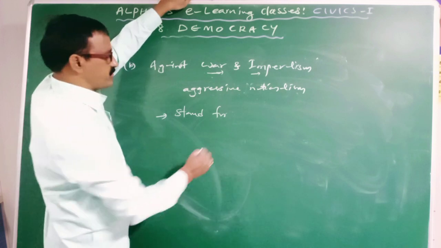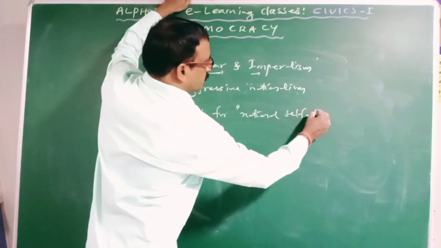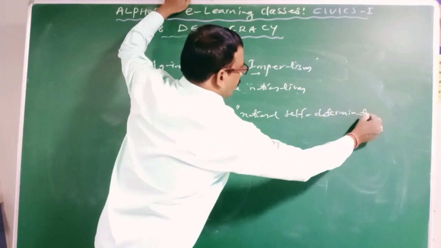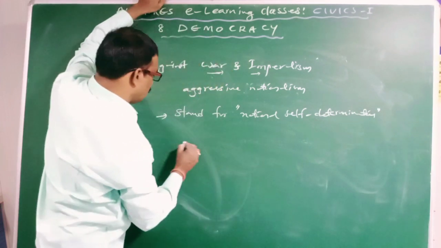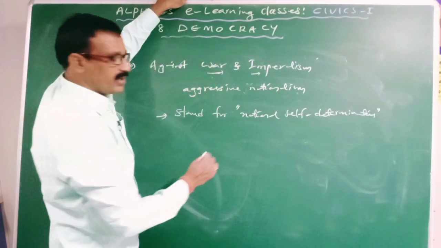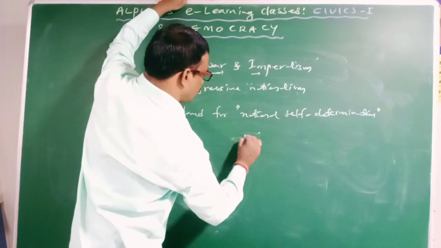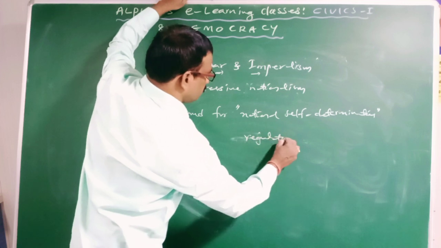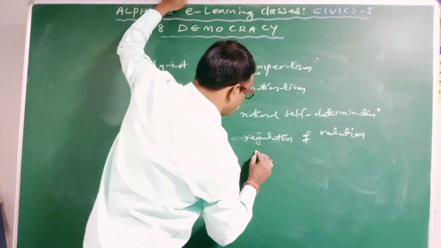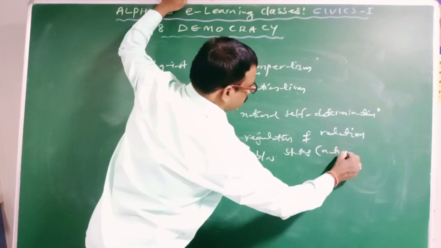So internationally the democratic government stands for national self-determination. The second thing is regulation of relations among the states, that is, regulation of relations between states, meaning nations.